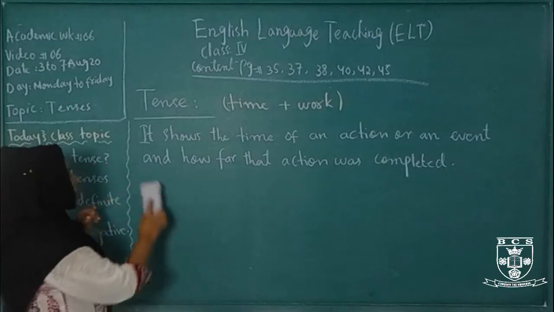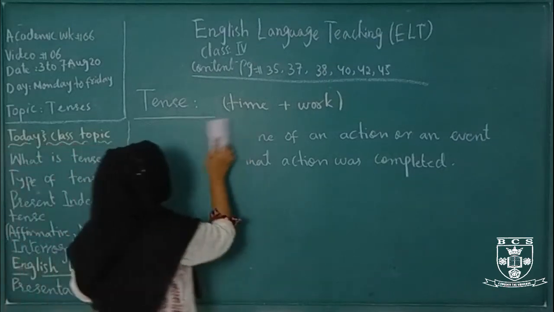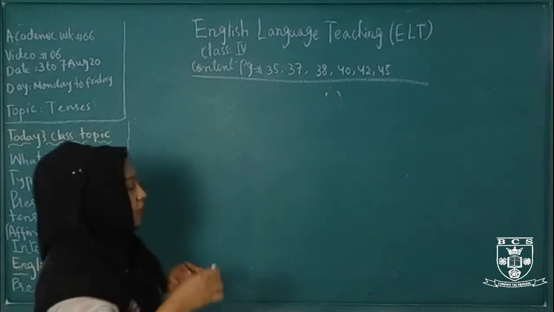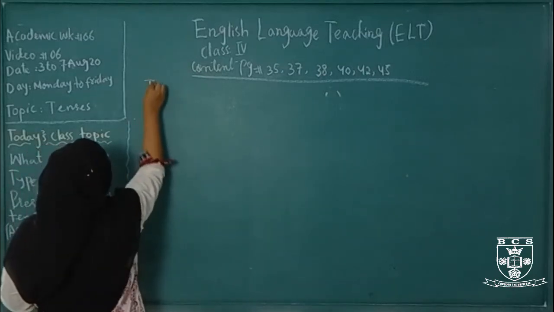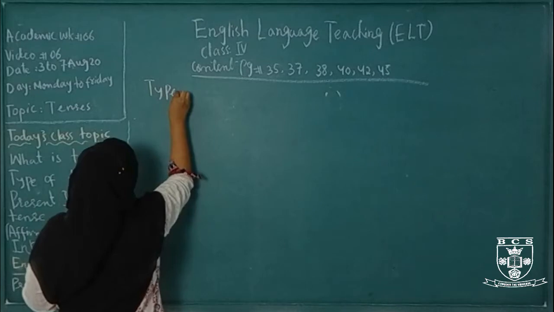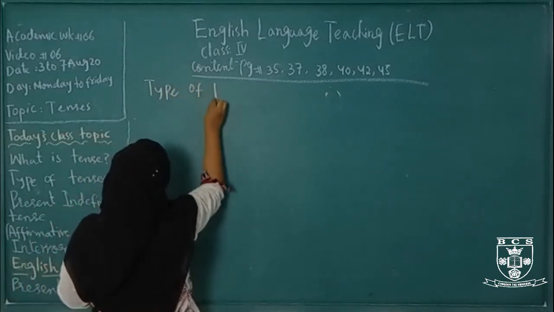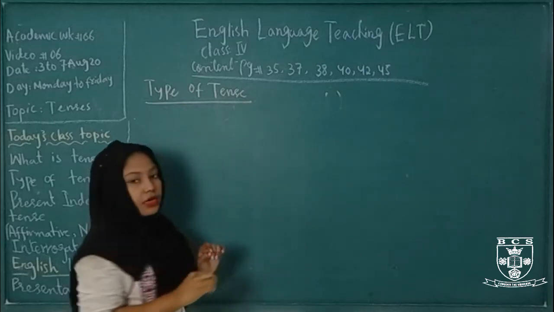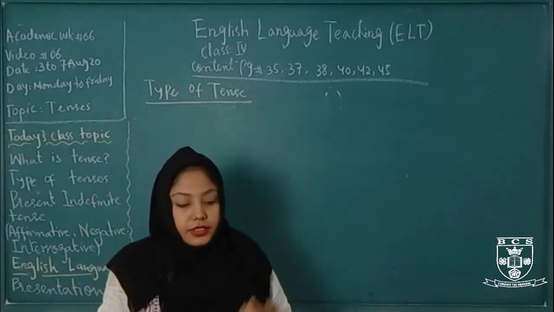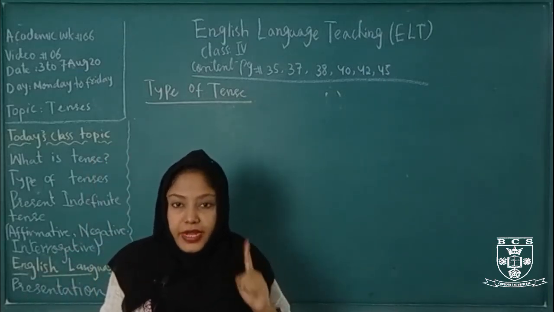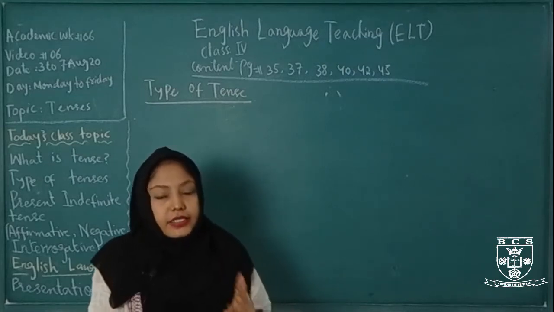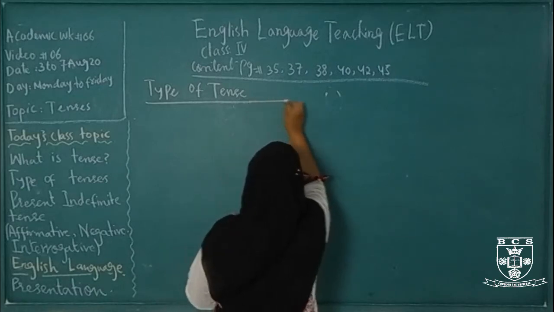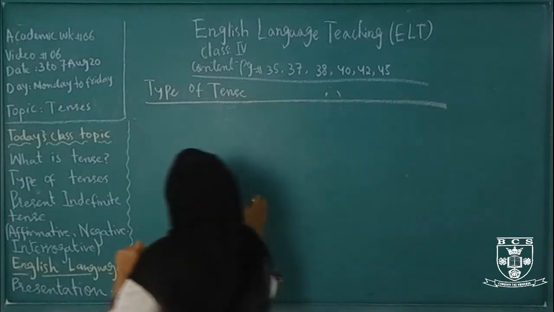I hope you have got this. What is tense? Now come to the types of tenses. Well, tenses have 3 main kinds. Like I said, there are 3 kinds of tenses. Number 1 is present tense, number 2 is past tense, and number 3 is future tense. Okay, tense has 3 kinds.